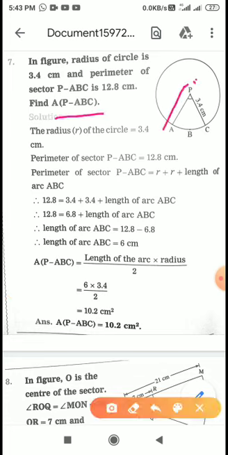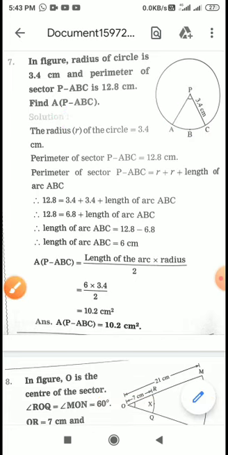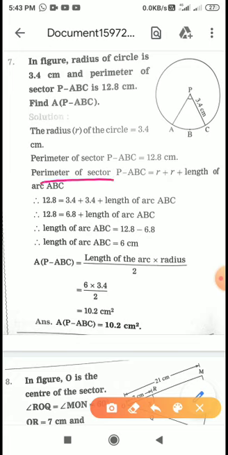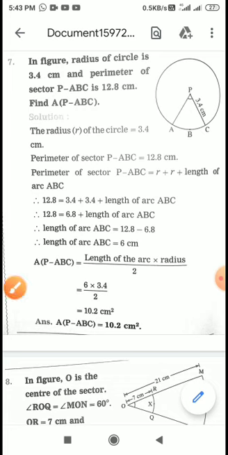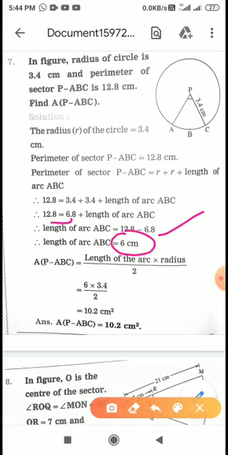We have to calculate the area of the sector. See how to name the sector: we write the center first and then the corresponding arc ABC. So let's first write what is given. Perimeter of sector is given 12.8. So 12.8 is equal to radius 3.4, again radius 3.4, and length of arc. So 3.4 plus 3.4 will be 6.8, and 6.8 gets subtracted, so the length of arc will be 6 centimeter. So the value of L is 6.